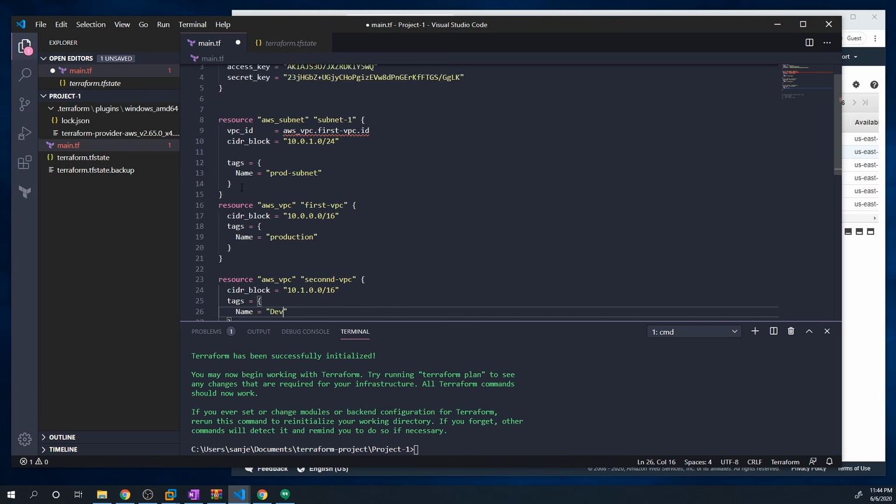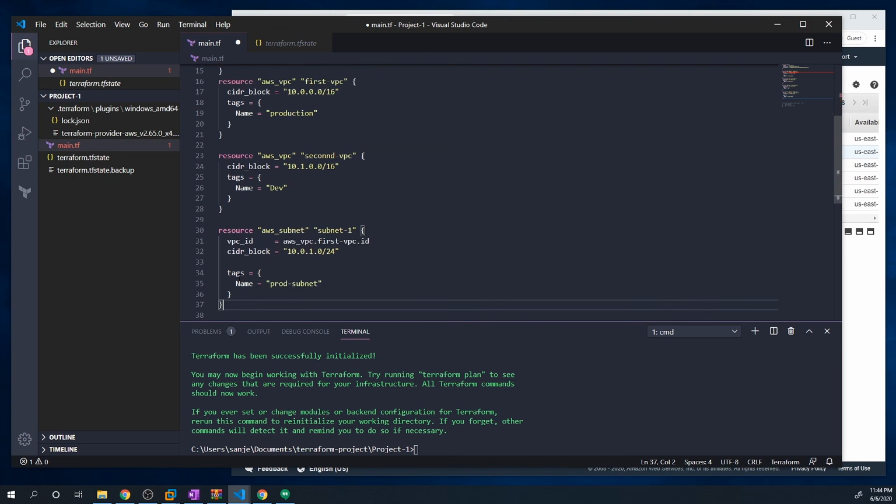And might as well just create a new subnet for that guy as well. I'll call this subnet 2. And for the VPC ID, I'm going to reference this VPC. So, whoops, that's a typo. And we're going to just change this to second-VPC. And I'm going to change the subnet to make sure that this subnet resides within this CIDR block. And we'll call this dev subnet.